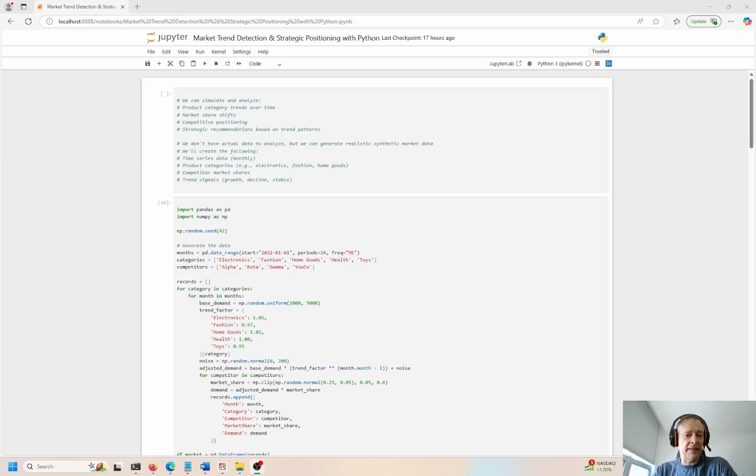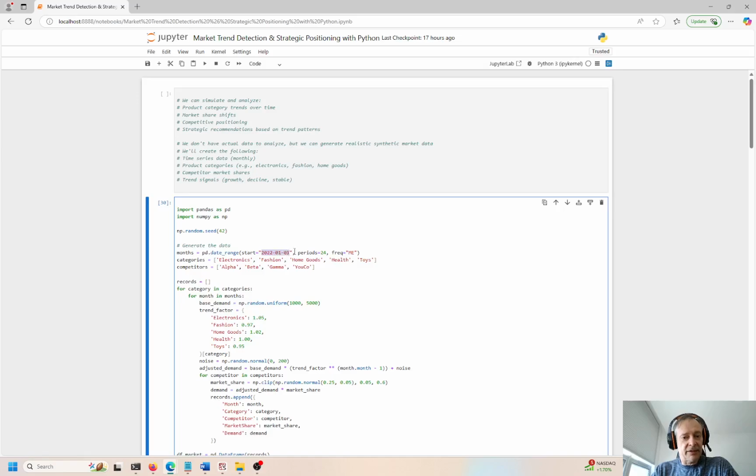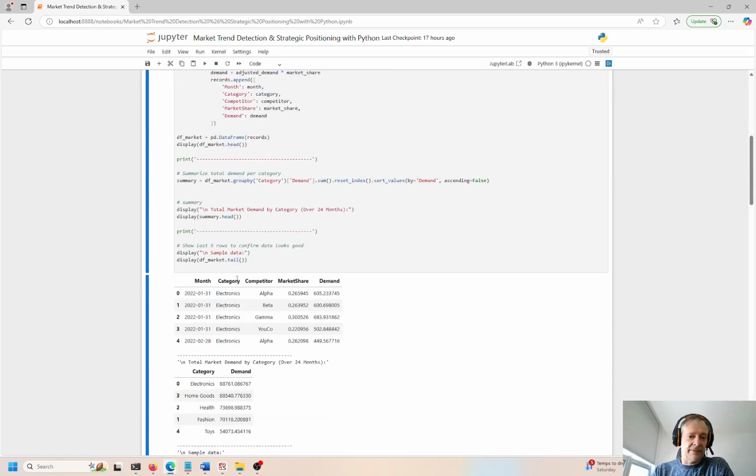Okay, so I'm going to create a data frame right here. We are going to start at this date right here. We're going to go for 24 periods, and this is going to be ME, month ending. This is a frequency month ending. We're going to look at categories such as electronics, fashion, home goods, and health and toys, and then alpha, beta, gamma, and new companies. These are just different funny little names I came up with to create similar companies so we can do this type of analysis, right? I didn't find the data online that I wanted to do this type of analysis, so I just created it myself. So if I hit Control Enter, we can see what the data frame looks like.